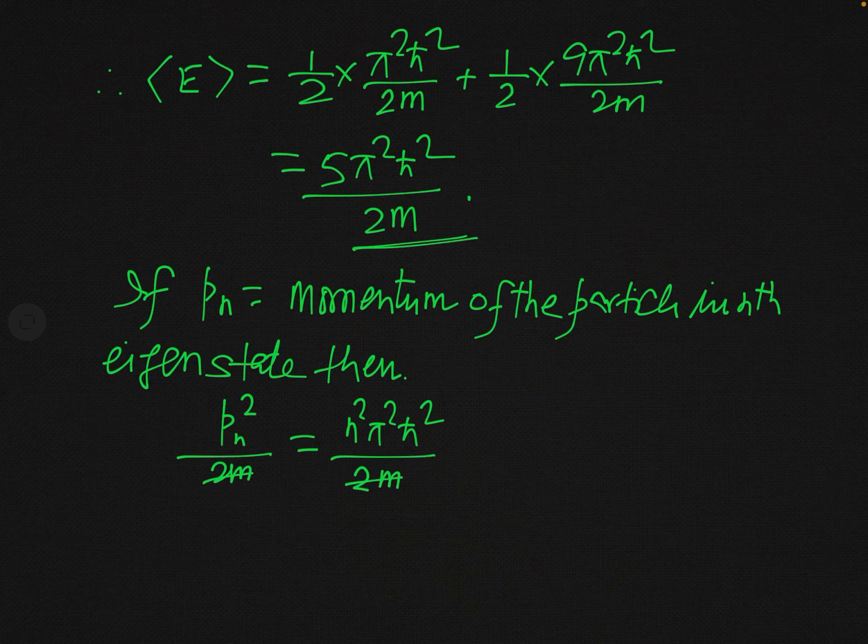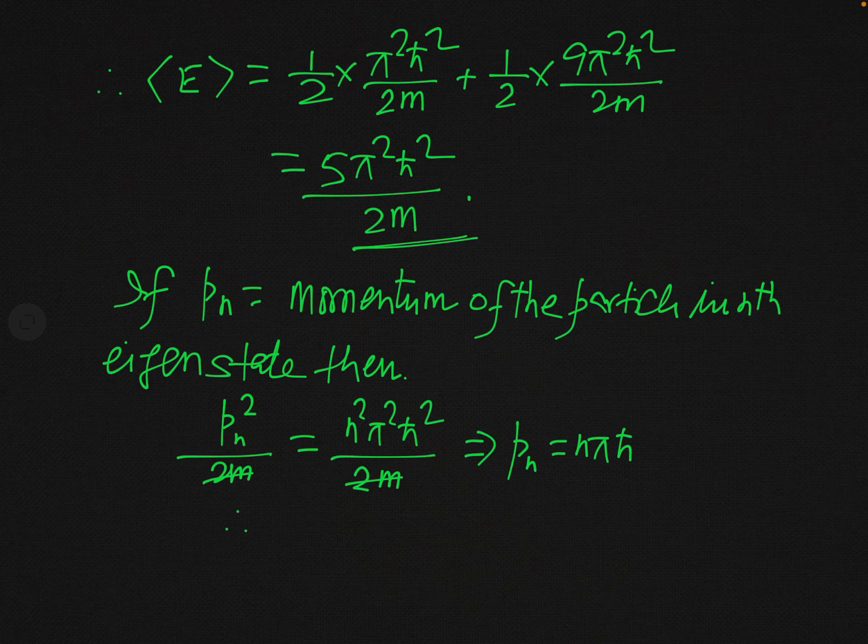So this 2m and 2m will cancel out, and you can see that Pn is simply equal to n pi h bar. So this is the value of momentum of the particle in the nth eigenstate.